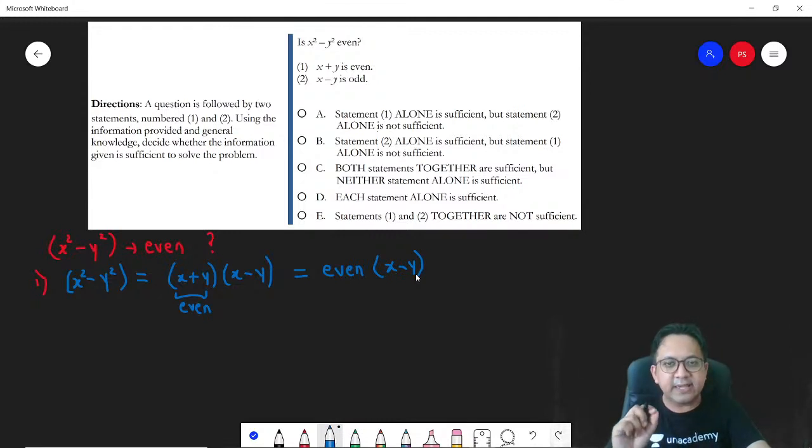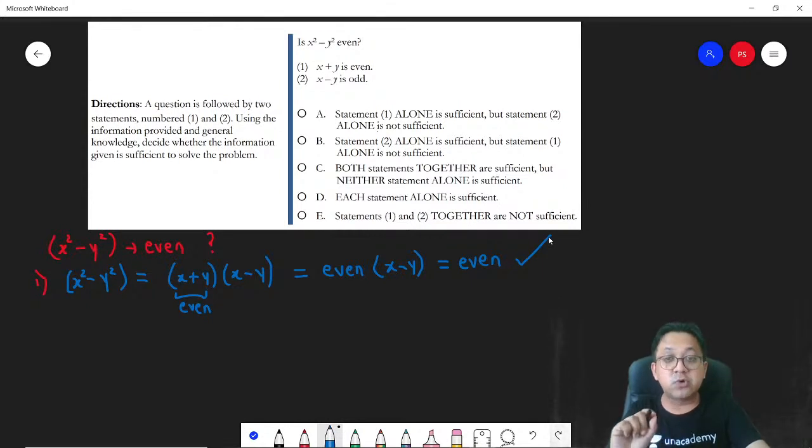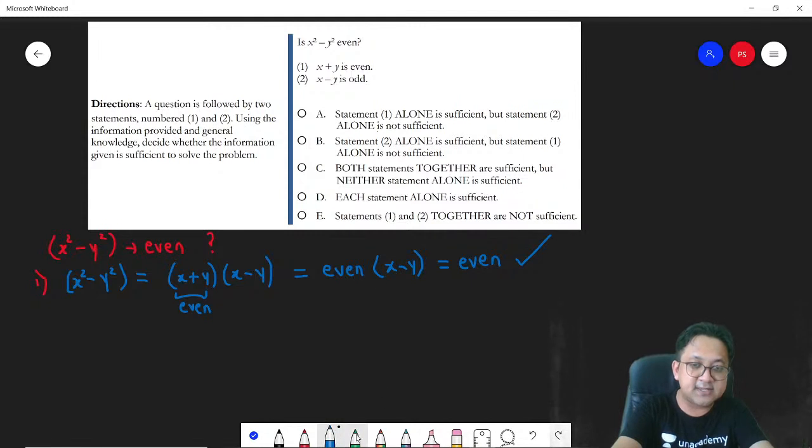Now, think about it. Even number into anything, what will be the answer? Let's take an example. 2 into 3, 6. 2 into 8, 16. 2 into 5, 10. So can you see, any time you have an even number and you multiply that with any other number, the answer is always even. So this means statement 1 alone is sufficient. For sure you can say it is even.